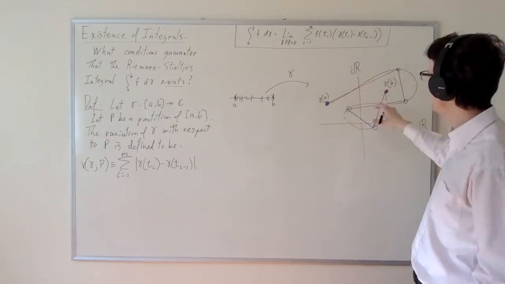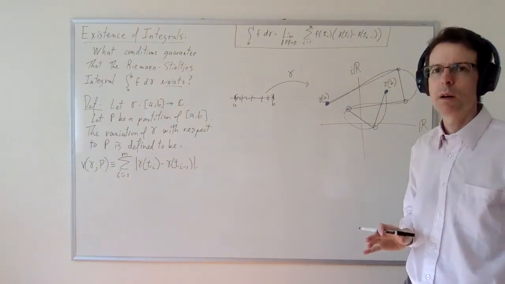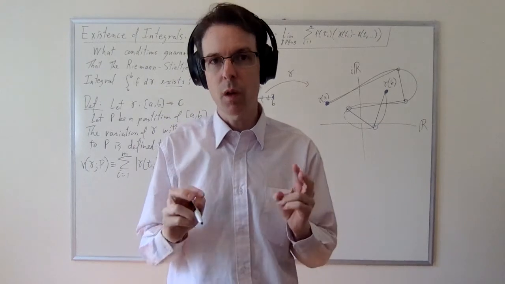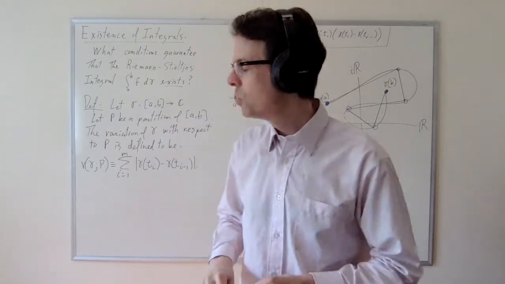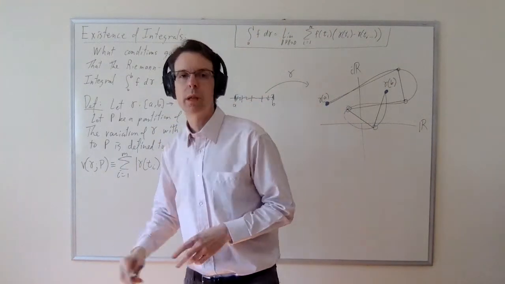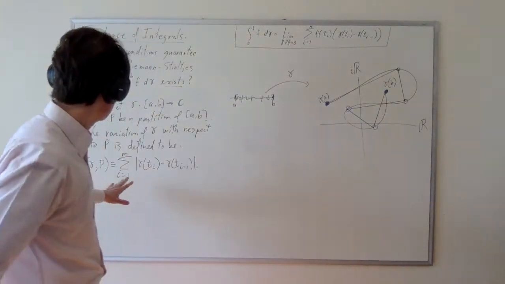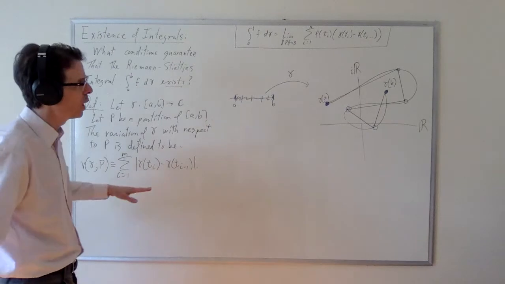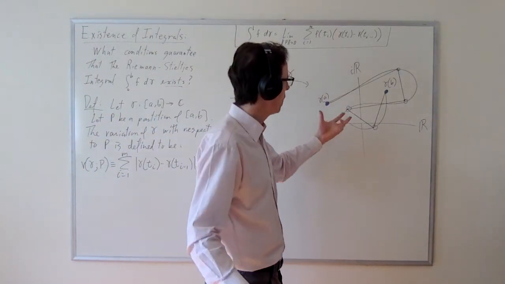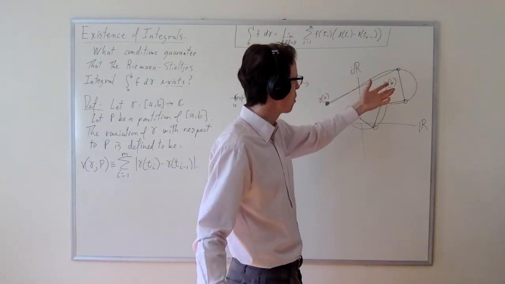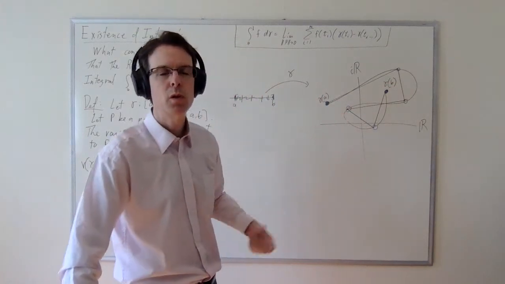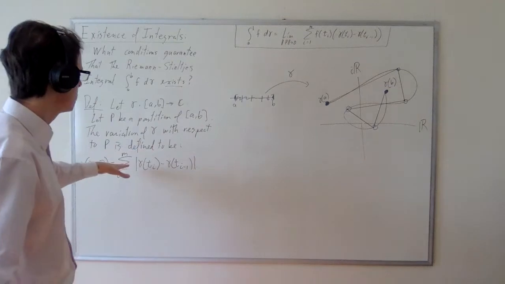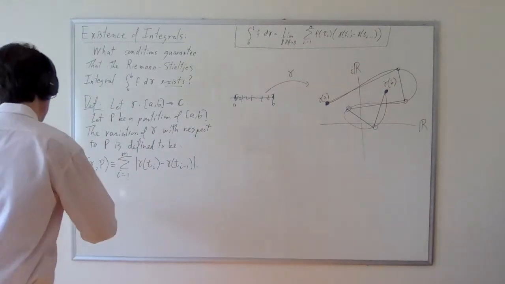We're defining an underestimate approximation to the length of gamma, and then we're going to define the length of gamma, although we won't call it length. We're going to define the variation of gamma to be the supremum of all possible values you could get this way. So we're going to take the supremum of every possible value that could be approximated this way. And the idea is when you get more and more points here, then you get closer and closer approximations to the length of the path. And so the supremum of all of these values will be the true length of the path.